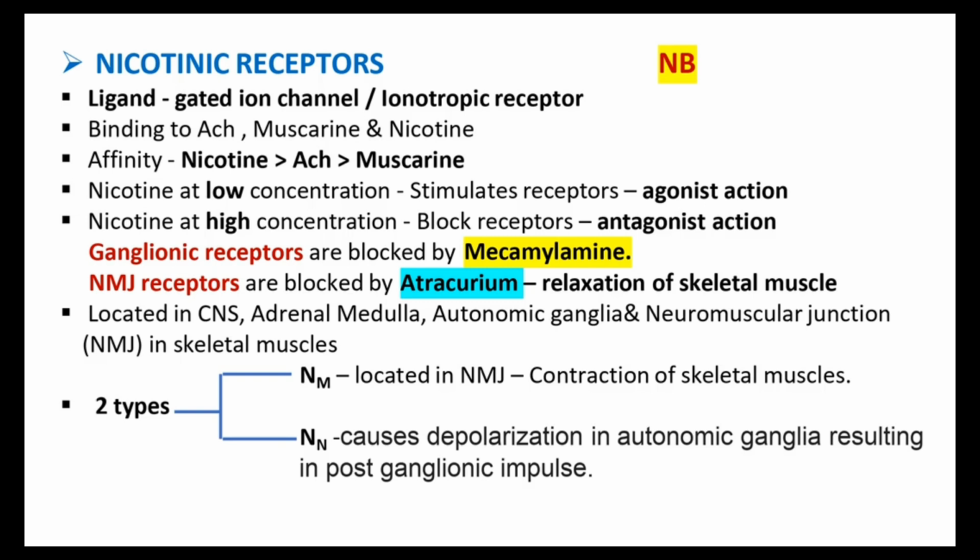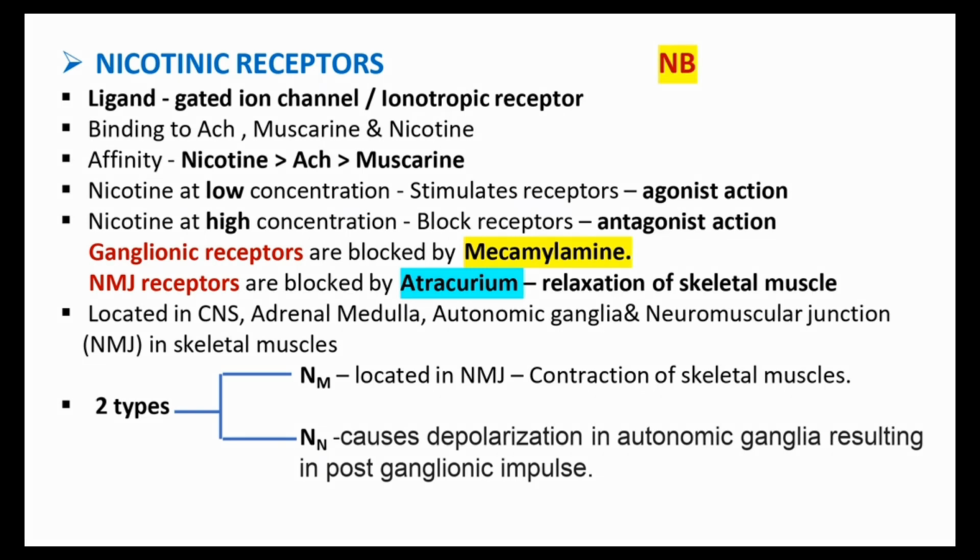Okay. The ganglionic receptors are blocked by mecamylamine, one example of antagonist action. The second example is the neuromuscular junction receptors, which are blocked by atracurium. Atracurium, what is the function of that one? Relaxation of the skeletal muscle.